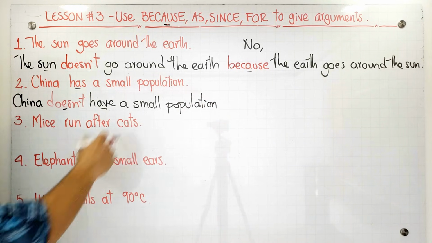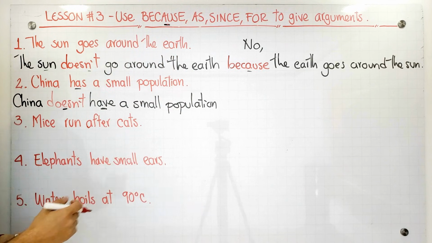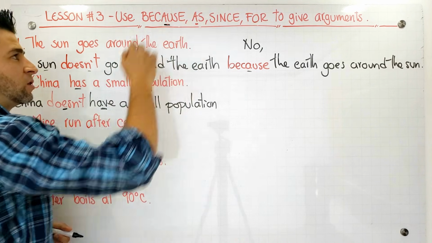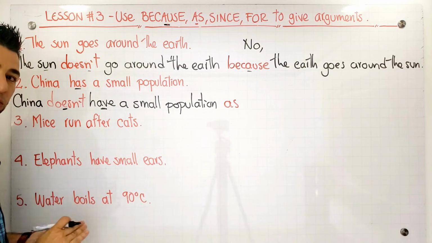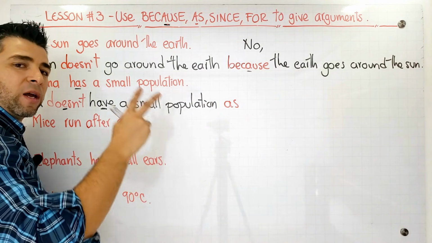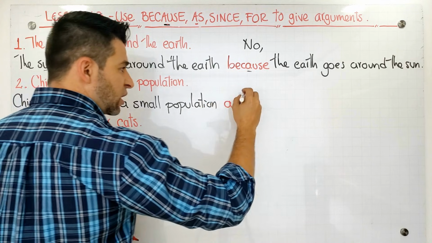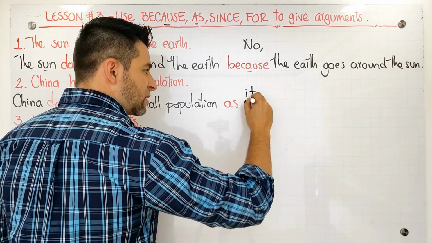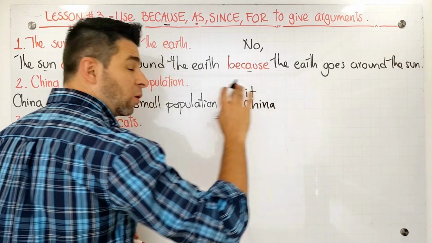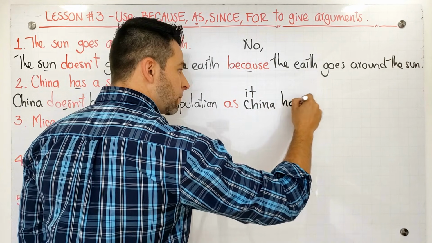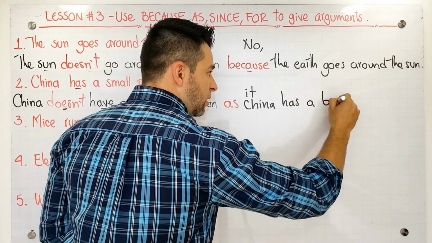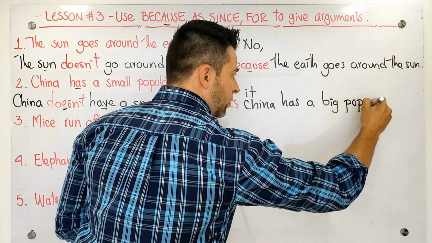And we're going to use these conjunctions to give the argument. In this case, I'm going to use as. As, okay? As what? In this part, we have 2 options. You can say, for example, it, or you can say China. I'm going to tell you why, but let's continue. As China has a big population, okay?